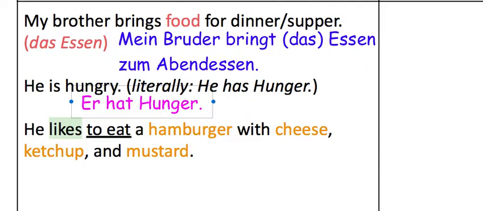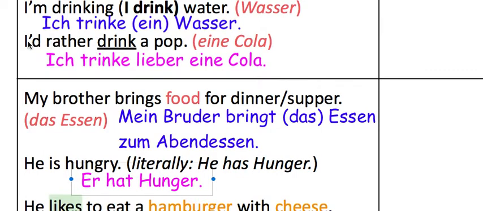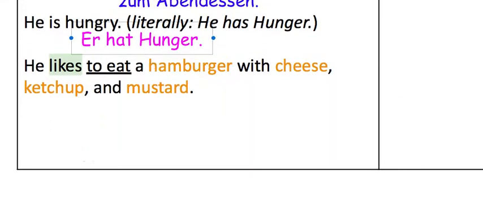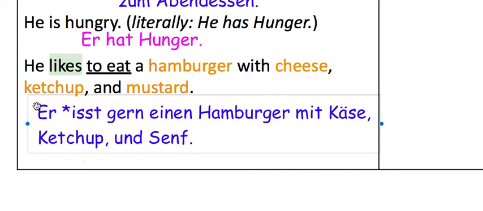So unlike in English, remember, we will just switch these two words around. This is somewhat similar to the phrase where you say, I'd rather drink a pop, ich trinke lieber. So you're just switching those two words around. He likes to eat a hamburger. Isst gern einen Hamburger mit Käse, Ketchup und Senf.